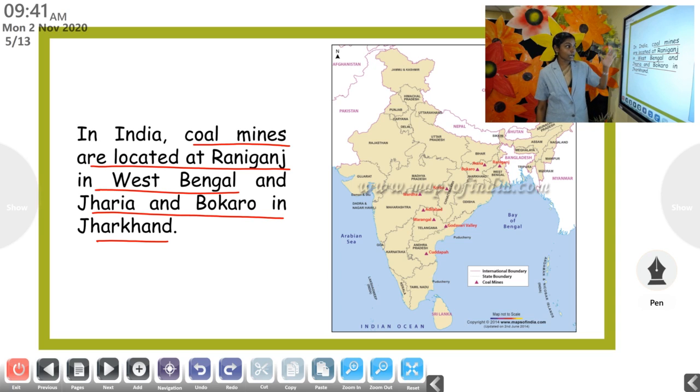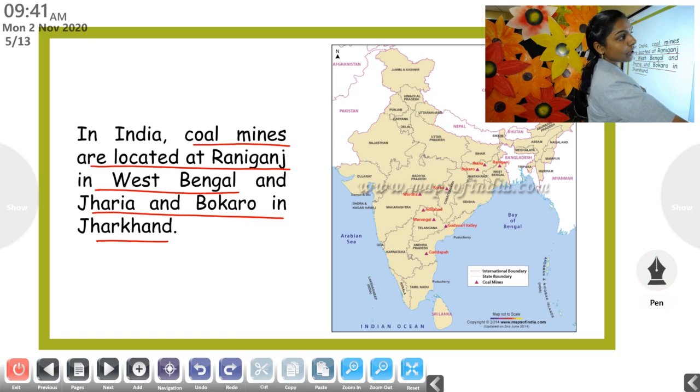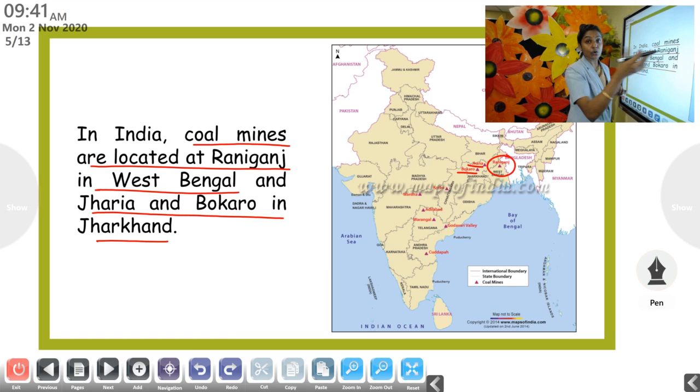Here is Raniganj in West Bengal, and in Jharkhand there are Jharia and Bokaro. Other coal mines are there, but in your textbook only these three names are given. So you only have to study these three names: Raniganj in West Bengal and Jharia and Bokaro in Jharkhand. Hope it is clear to you.